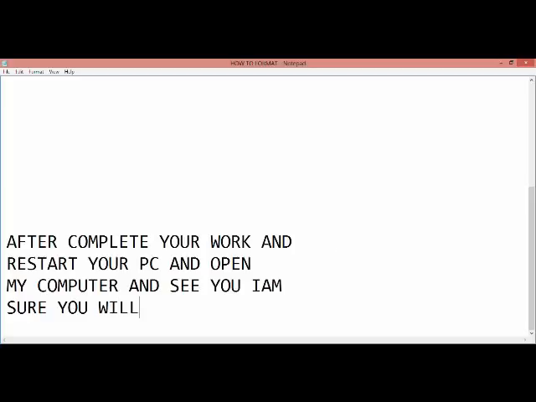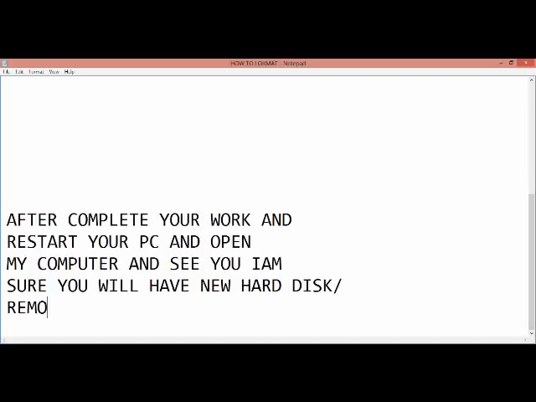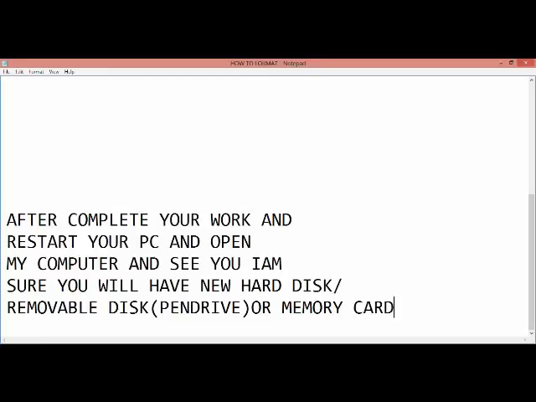I'm sure you will have a new hard disk or pen drive or other bootable disk, or a corrupted memory card and other.